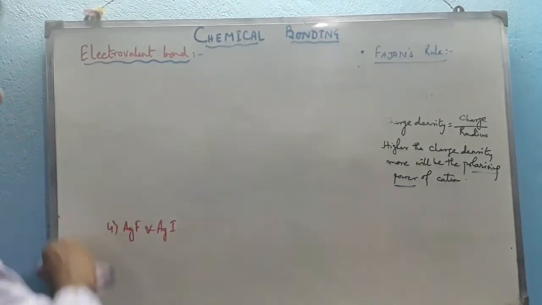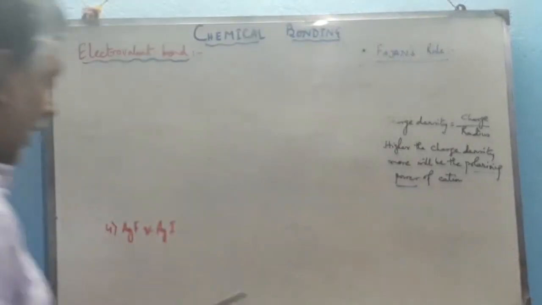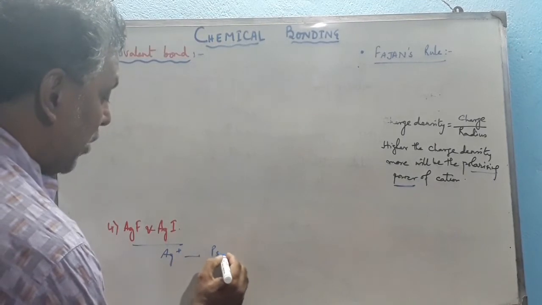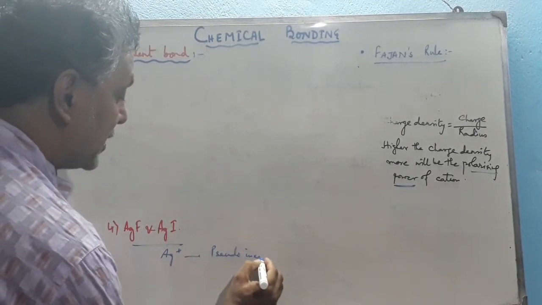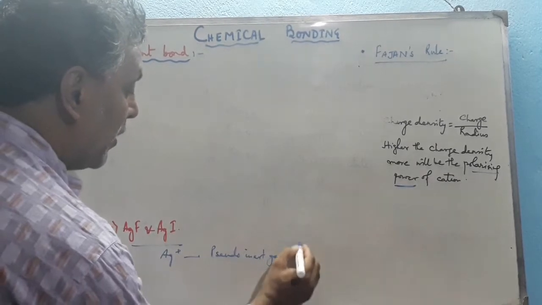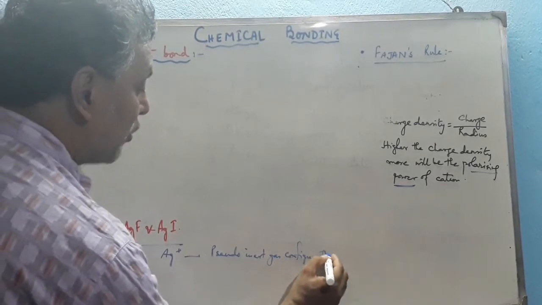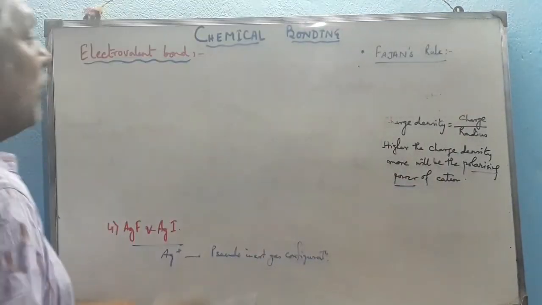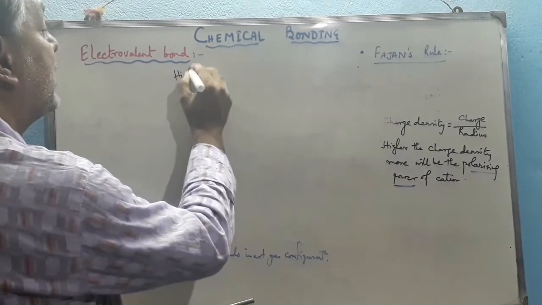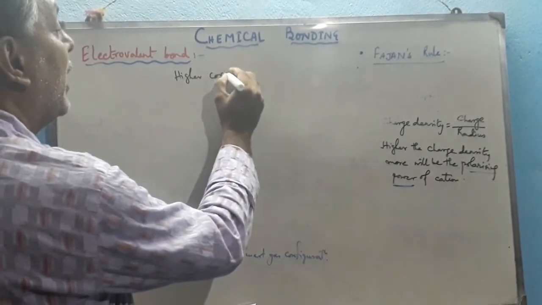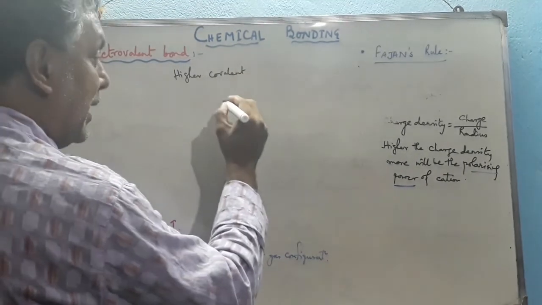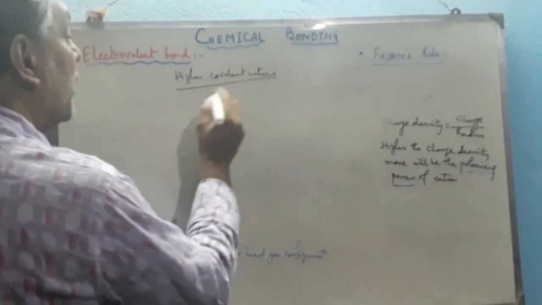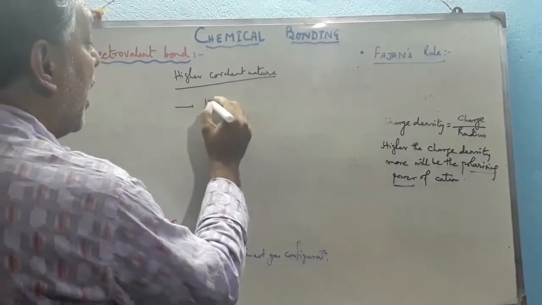Again, in case of AgF and AgI, in both these compounds the cation is Ag plus, which also has pseudo inert gas configuration. So due to the presence of pseudo inert gas configuration, both these compounds are somewhat covalent in nature. Compounds with the Cu +1 state or Ag +1 state have higher covalent nature.